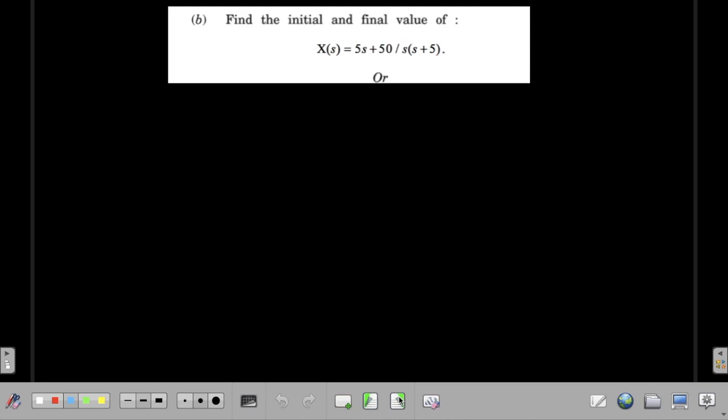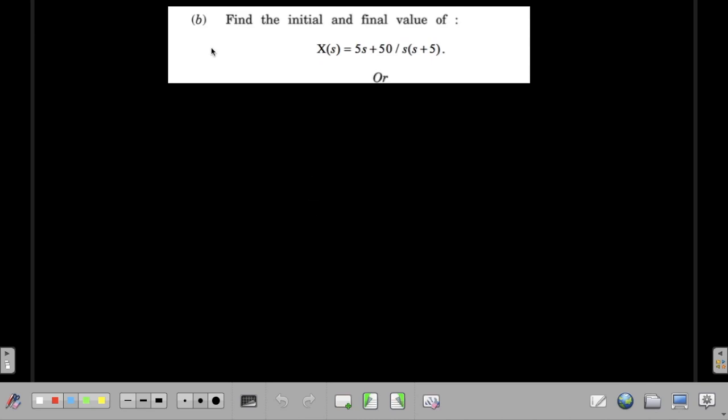So the first very important question that is asked again and again in this examination is initial and final value theorem for Laplace transform. Now this question has been asked repeatedly in every examination in last 3 years, especially for course 2015. Let's see what kind of question we are getting here in this Laplace transform.